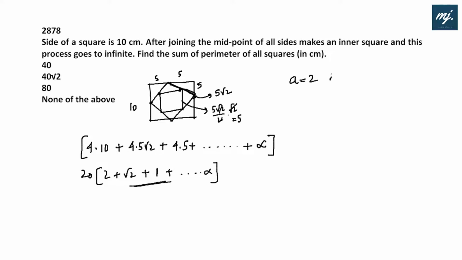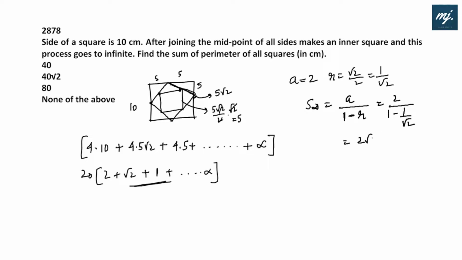First term is 2 and common ratio is root 2 by 2, that is 1 by root 2. Yes, 2 into 1 by root 2 will give root 2, into 1 by root 2 is 1, and so on. And the sum to infinity is given by a upon 1 minus r. That is 2 upon 1 minus 1 by root 2. That would be 2 root 2 upon root 2 minus 1. And if I rationalize this, root 2 minus 1 into root 2 plus 1 would be 2 minus 1, that is 1.